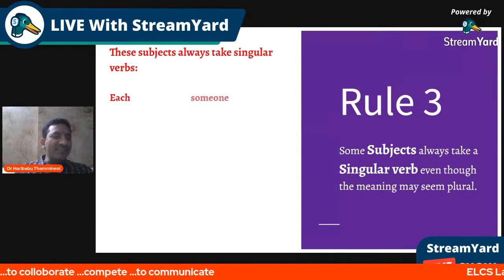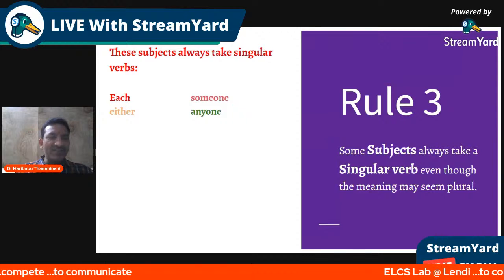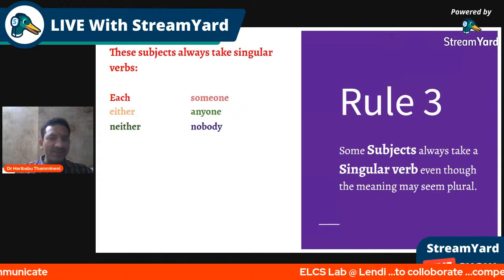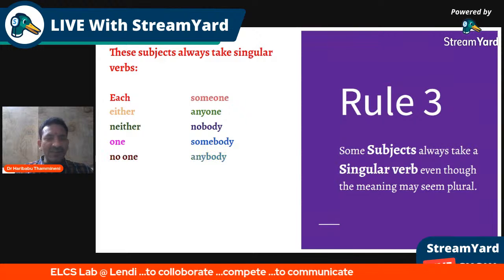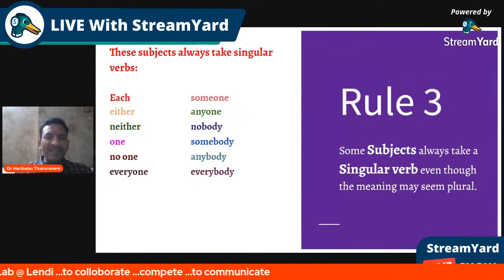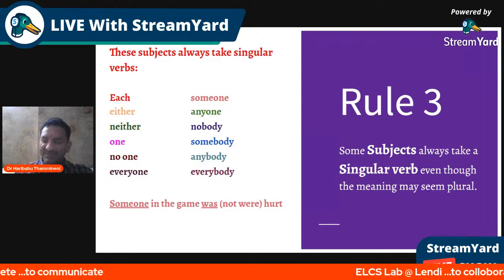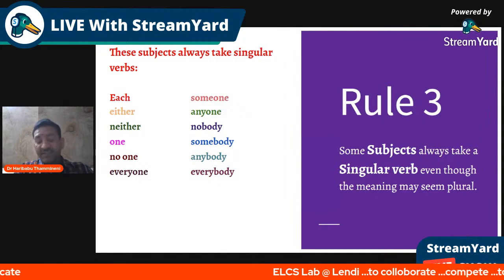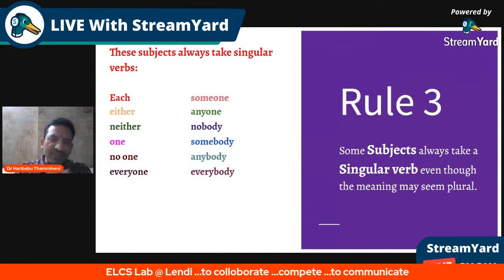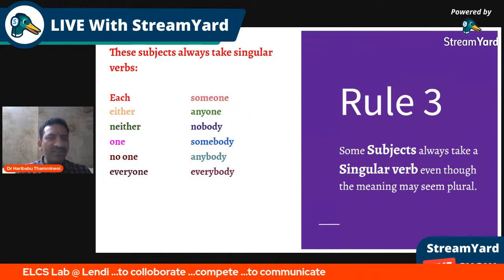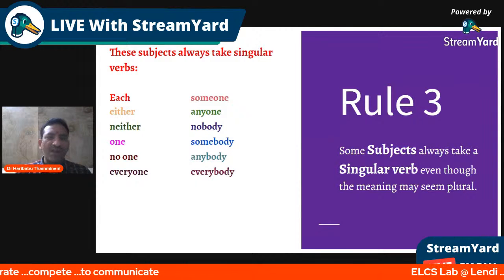If you can see, each, someone, either, anyone, neither, nobody. If you can observe, one, somebody, quickly, they can never be subjects with a plural idea. These have singular ideas. Remember, each, it is one. Everybody knows each is one.